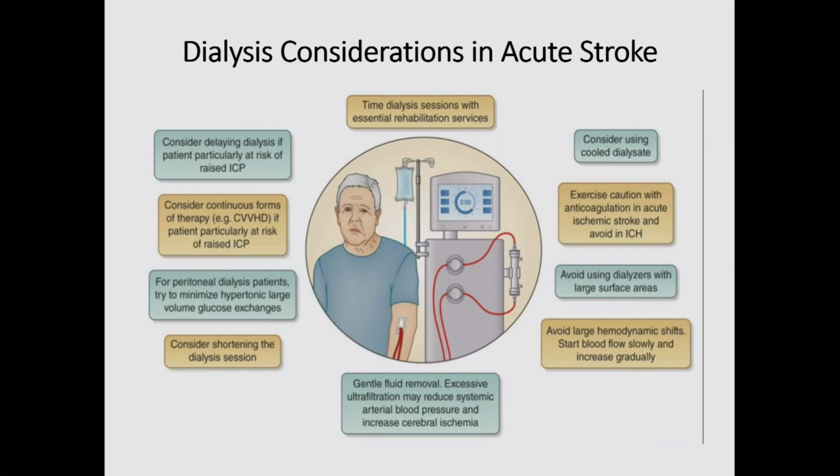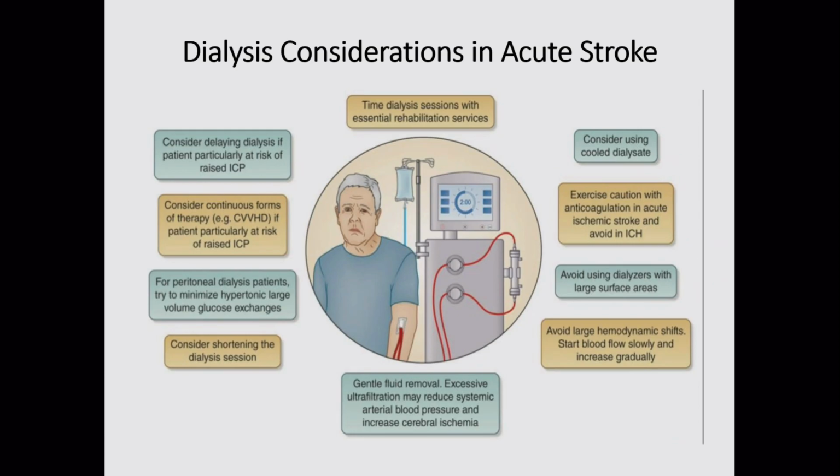So various considerations that we have to make in the management of stroke in dialysis patients: if the patient has developed stroke and is admitted with you in the stroke unit, we have to time the dialysis sessions with other essential rehabilitation services. We have to consider delaying the initial dialysis periods if the patient is particularly at risk of a rise in intracranial pressure. If we have to go, then CRRT, continuous veno-venous hemodiafiltration, is the treatment of choice if they have raised ICP.